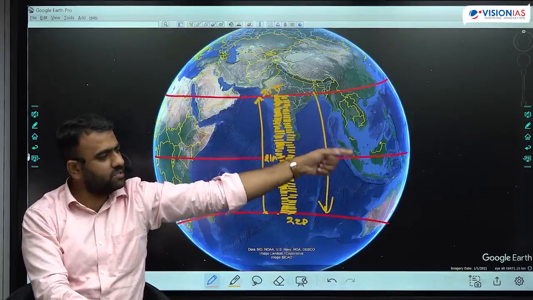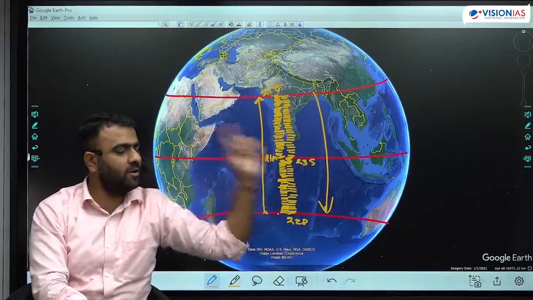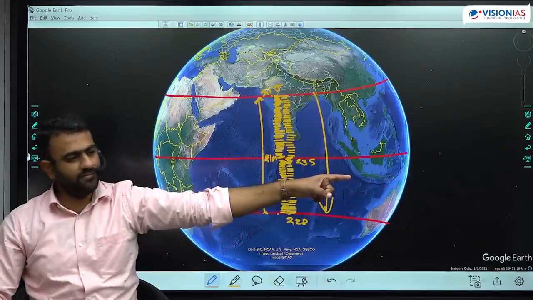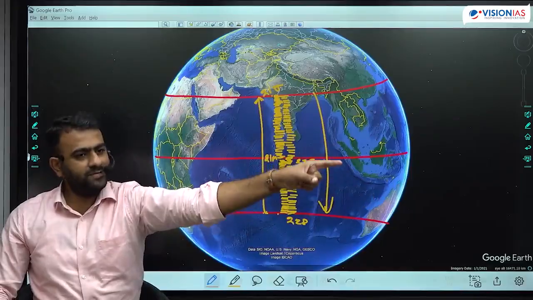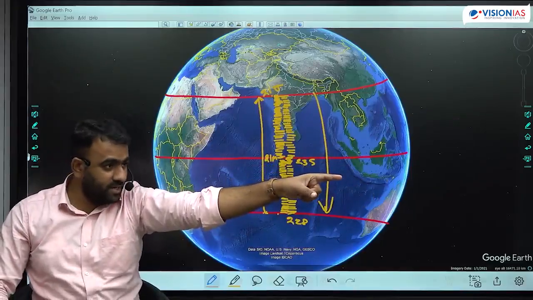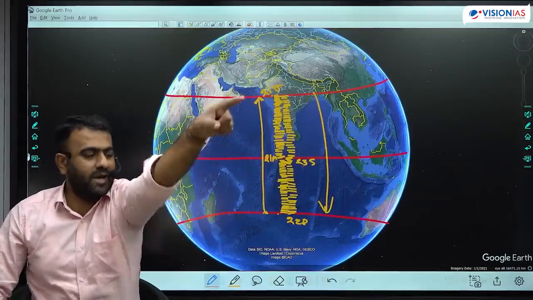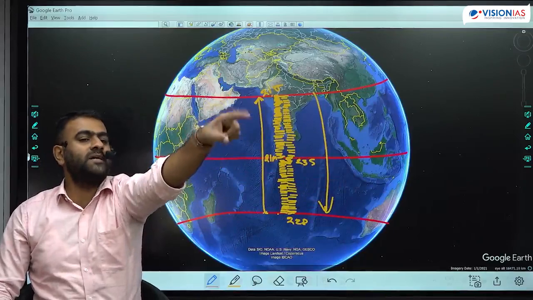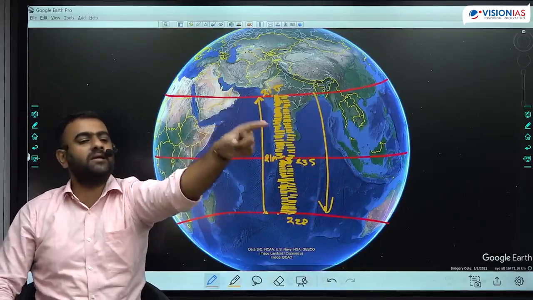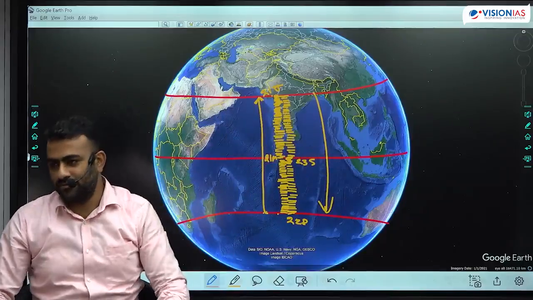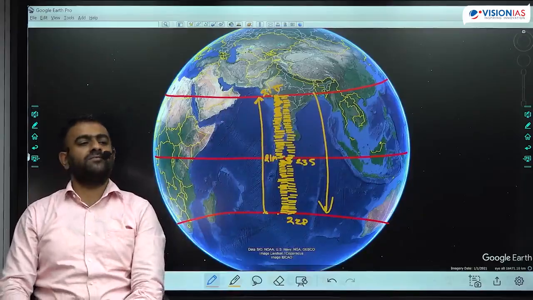From 21st, it will start to shift back again, down, down, down. On 23rd of September, it is back at the same reference point. One week later, it shifts south, slightly towards the south. Again south, again south, again south. There is a maximum southward position on 22nd of December. Again, it will start to shift north, north, north, north. By 21st of March, it is back at the same position. You can observe this in any location.